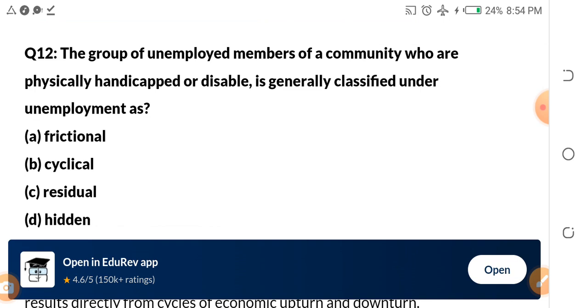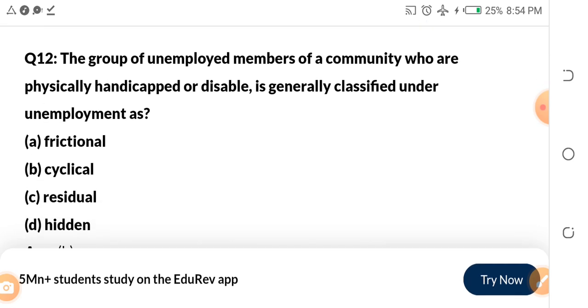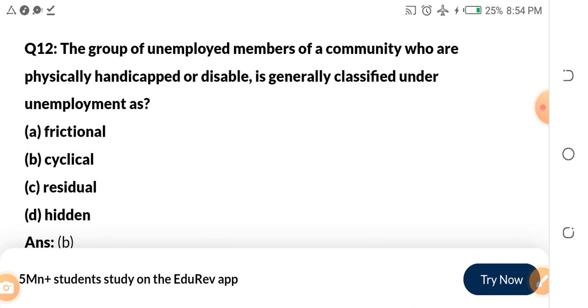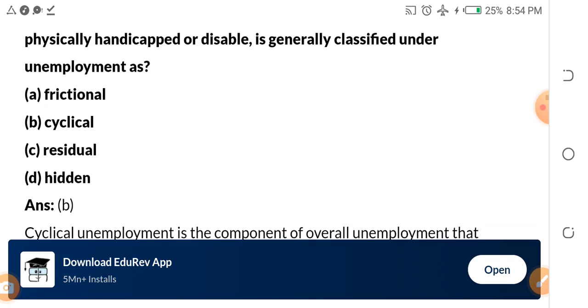Number 12. The group of unemployed members of a community who are physically handicapped or disabled is generally classified under unemployment as dash. A, fractional unemployment.